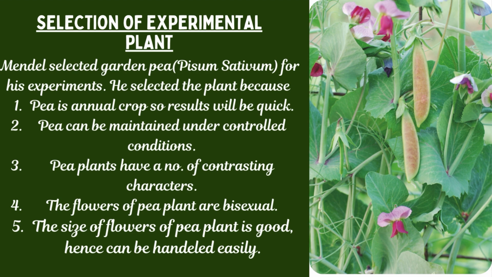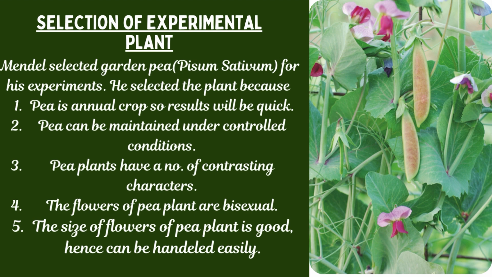The first feature is pea is an annual crop, so results will be quick. The second reason of selecting this very plant as experimental plant is pea can be maintained and grown under controlled conditions. Third, pea plants have a number of contrasting characters. Fourth, the flowers of pea plants are bisexual, that is hermaphrodite, possessing both male as well as female sex parts.